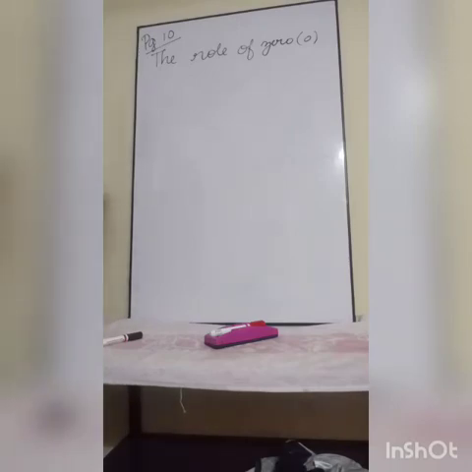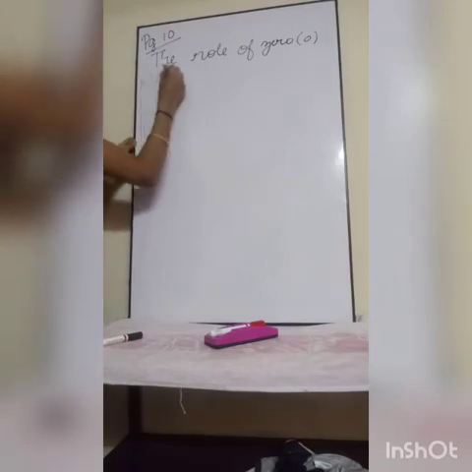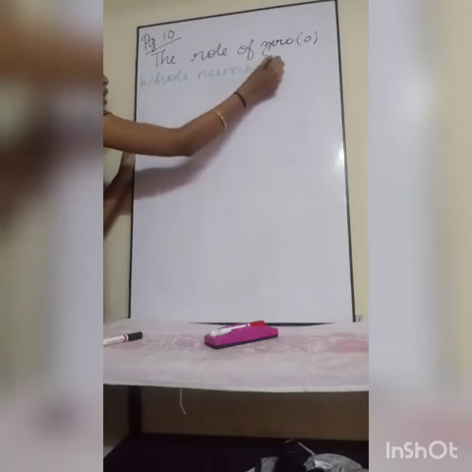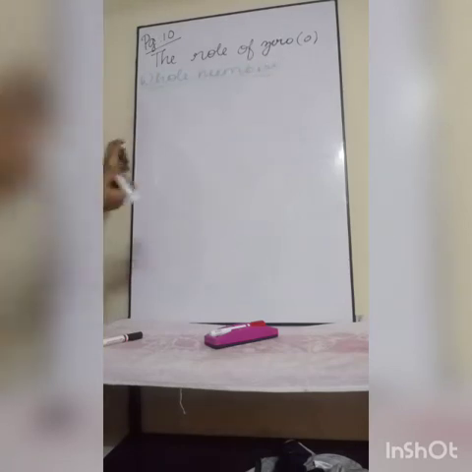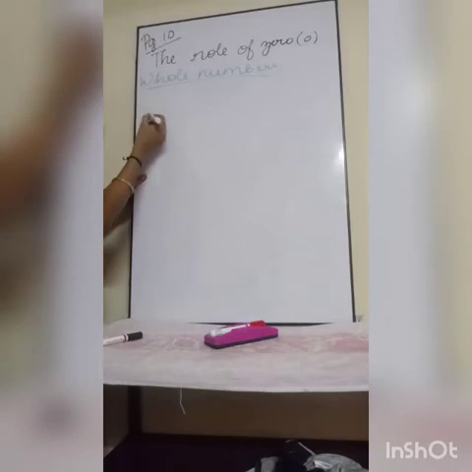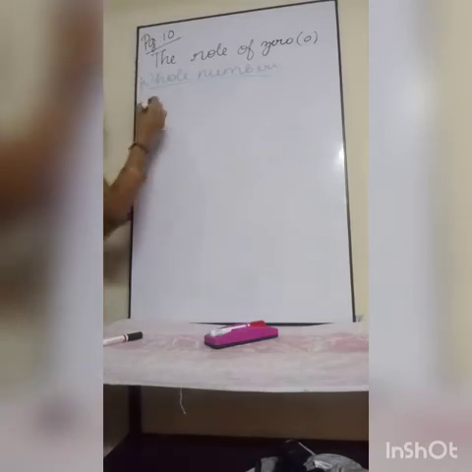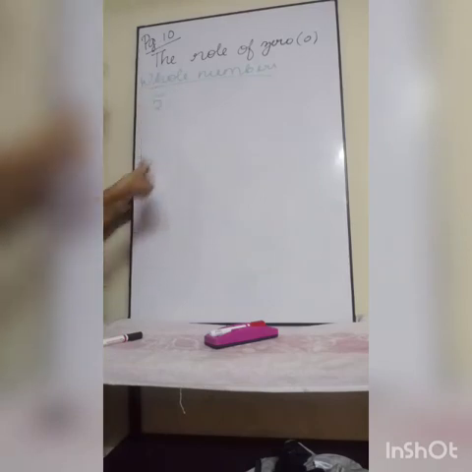Now I am considering it for whole numbers. If I am adding 0 with any whole number, like I will take 5, which is one whole number, right?